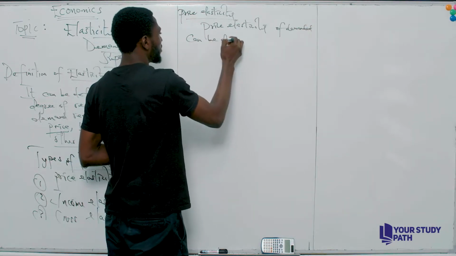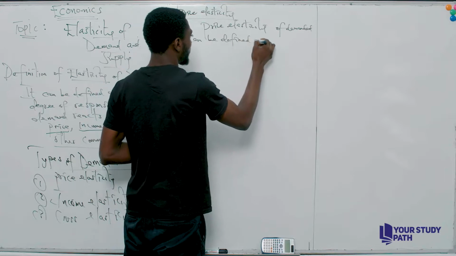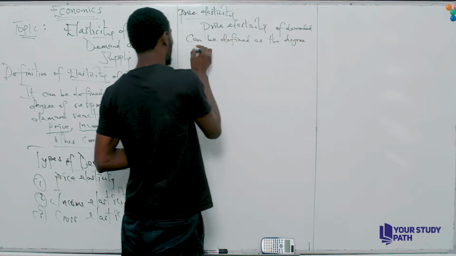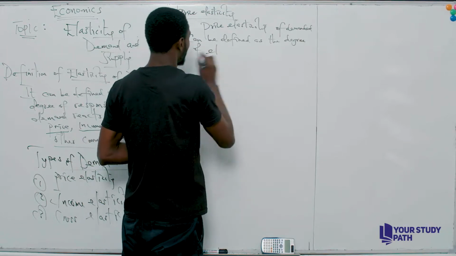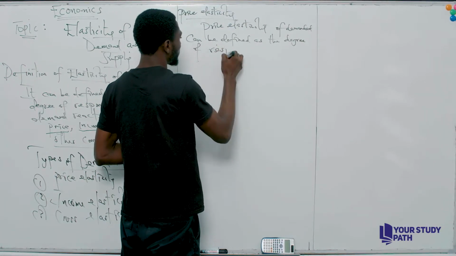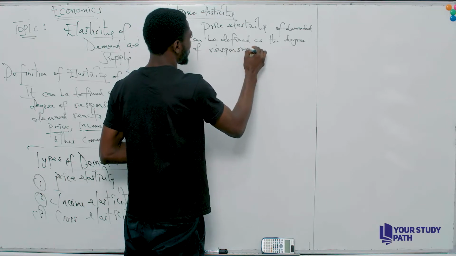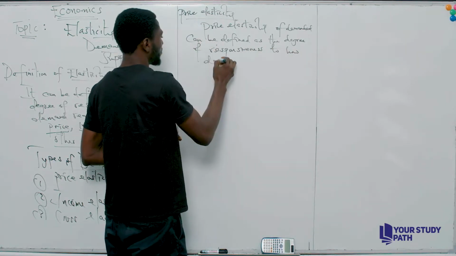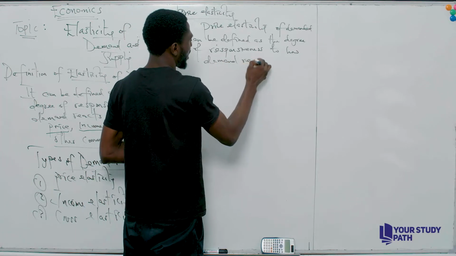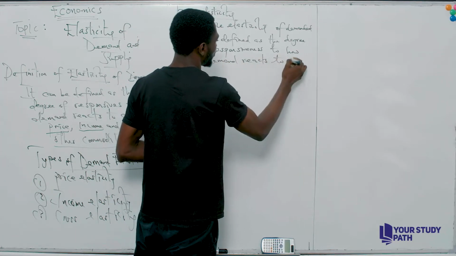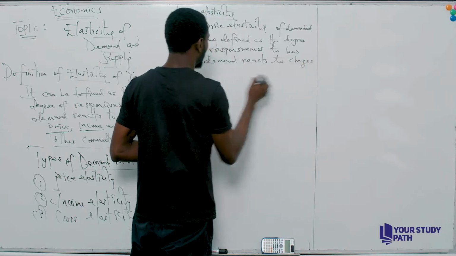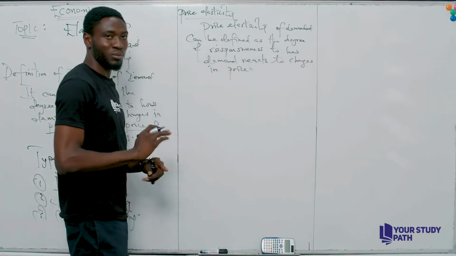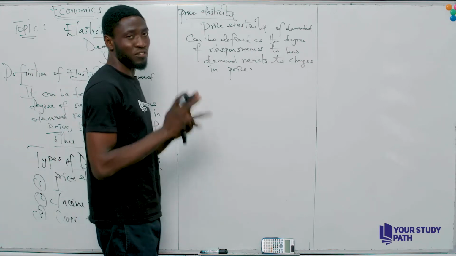Price elasticity of demand can be defined as the degree of responsiveness to how demand reacts to changes in price. So we can see that it is to changes in price alone. Now, it has a formula.